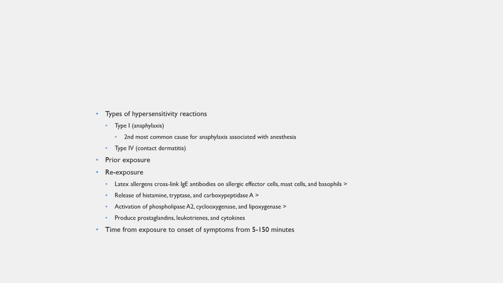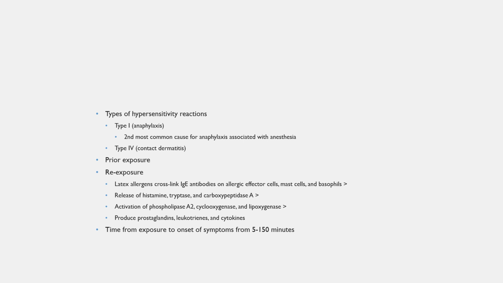Latex allergies tend to be one of two hypersensitivity reactions. You can actually have anaphylaxis, which is a type 1 reaction. In fact, latex allergy is the second most common cause of anaphylaxis associated with anesthesia. You can also have a contact dermatitis, which is a type 4 hypersensitivity reaction.